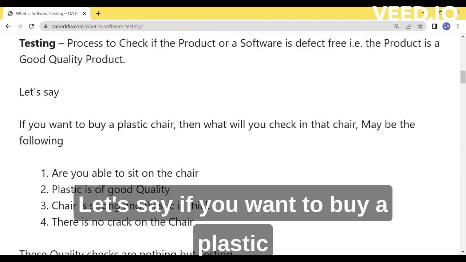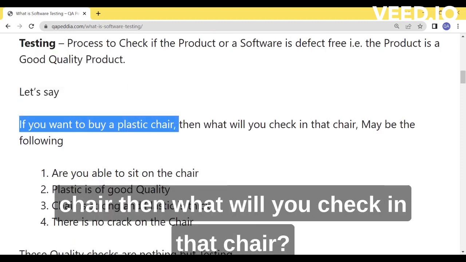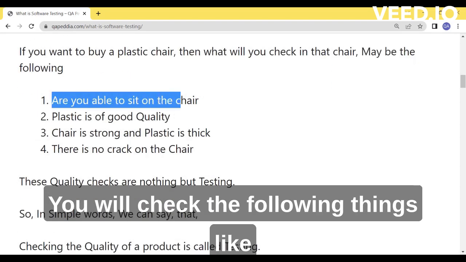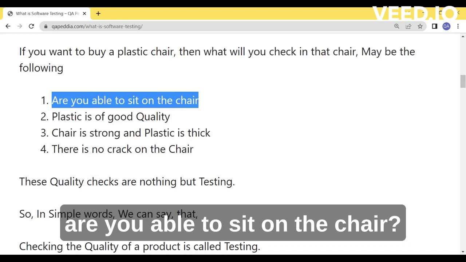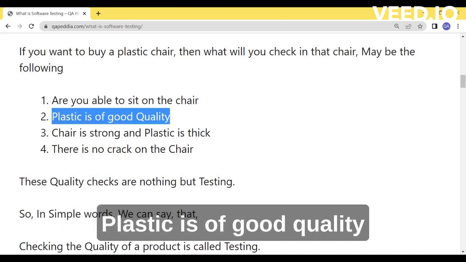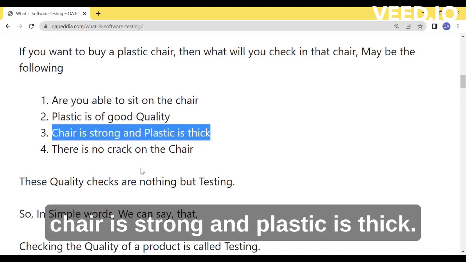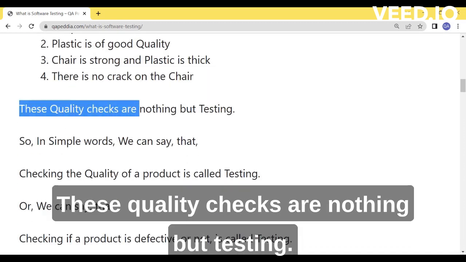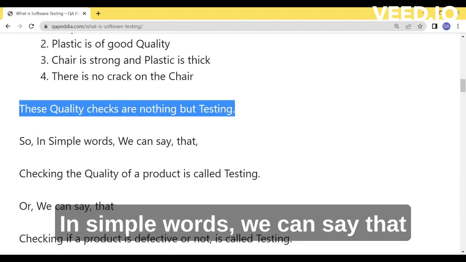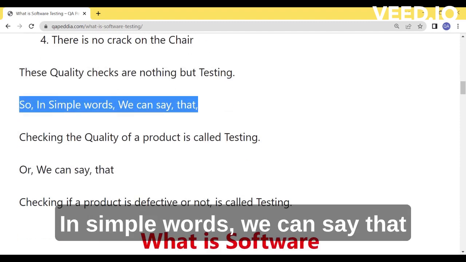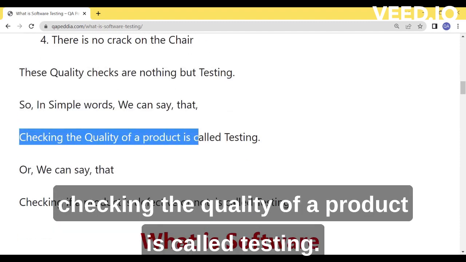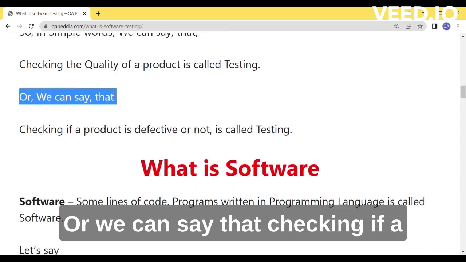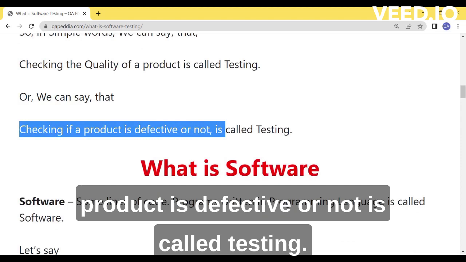Let's say if you want to buy a plastic chair, then what will you check in that chair? You'll check the following things. Are you able to sit on the chair? Plastic is of good quality. Chair is strong and plastic is thick. There is no crack on the chair. These quality checks are nothing but testing. In simple words, we can say that checking the quality of a product is called testing, or we can say that checking if a product is defective or not is called testing.